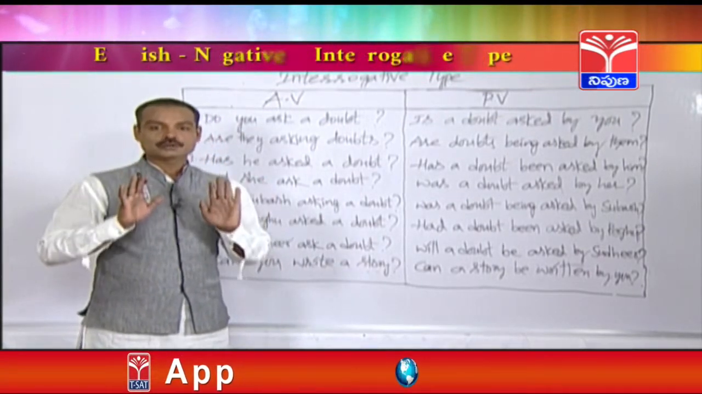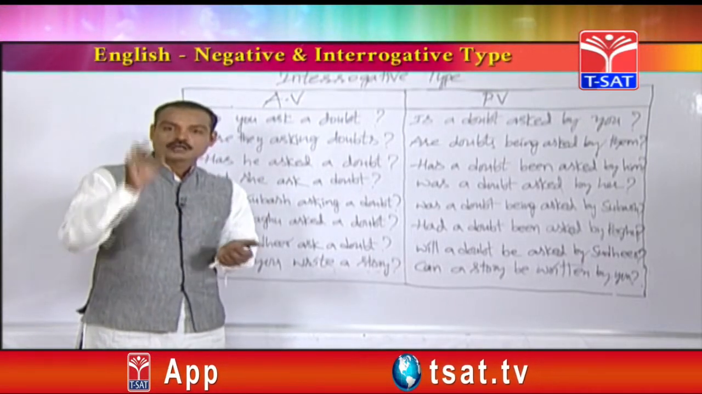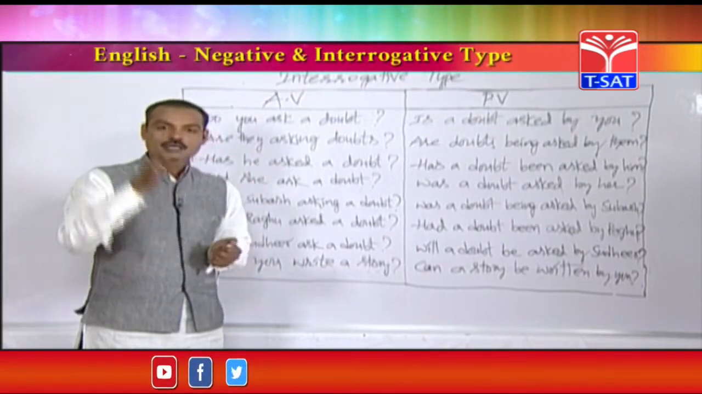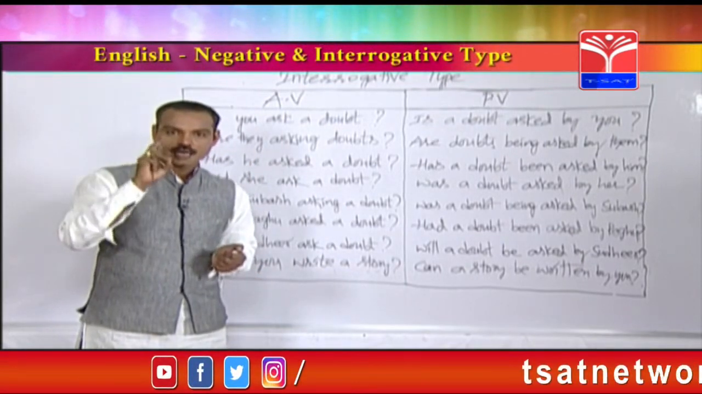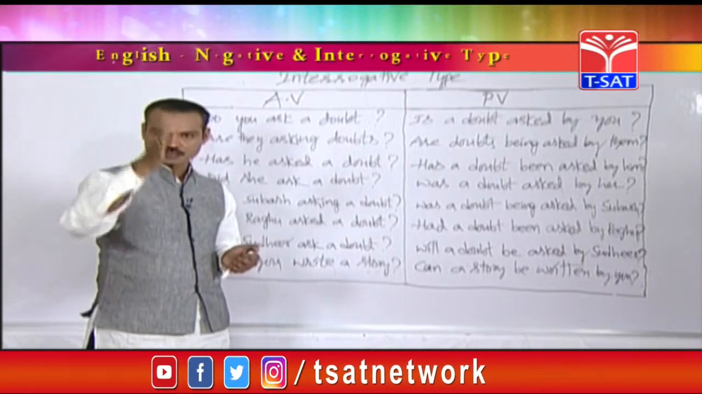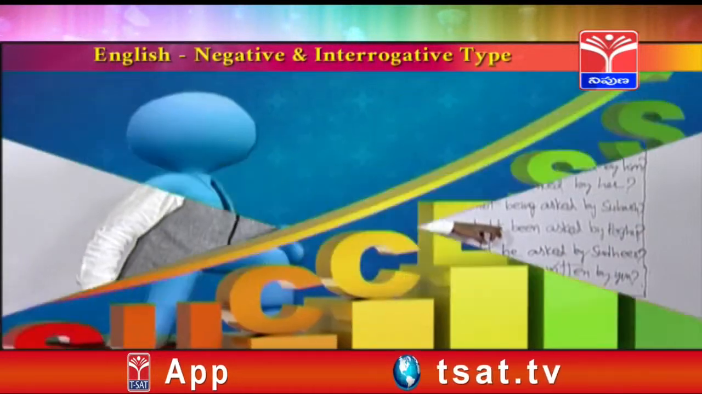Once again I am going to explain when we should use been and when we should use being. When the active voice contains the ing form, we should use being in the passive voice. When the active voice contains have, has, had, we should use been in the passive. So had is there, that's why we used been.